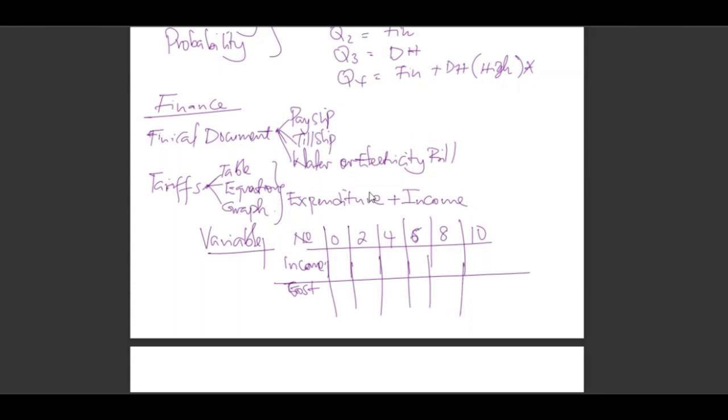All right. In most cases, the cost will have a fixed cost. There will be a certain value here, but the income will always be 0. Why? You sell nothing, you get nothing, and it will continue like that. Now, in most cases, this will be what we call a direct proportion. Why? Because as the values of the items increase, the income increases. Also, the expense increases. So they continue in a given format. All right, that's tariffs.